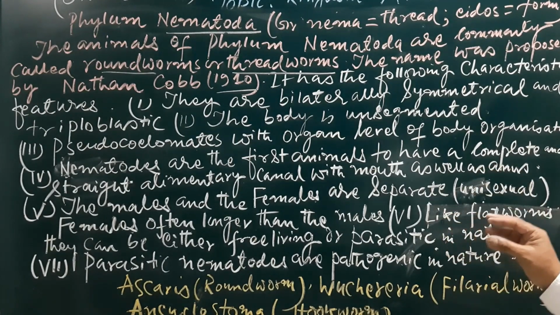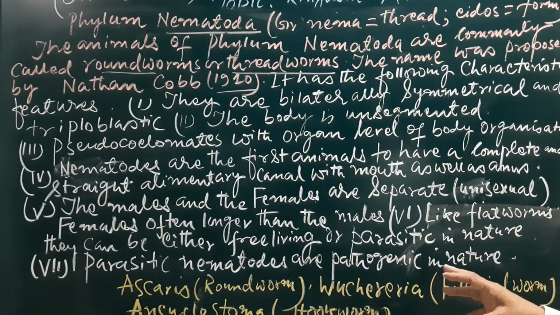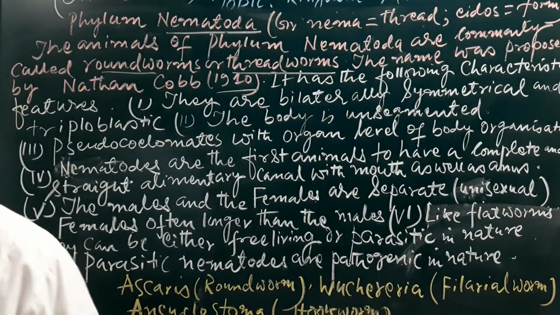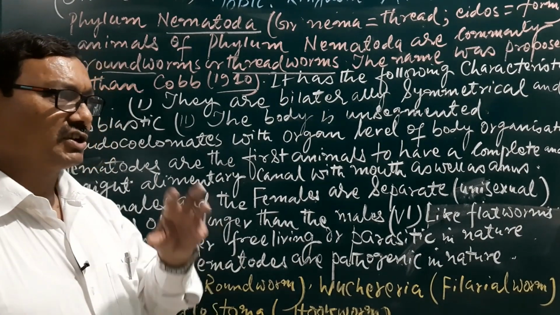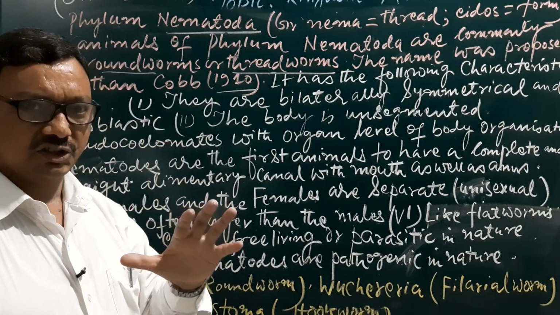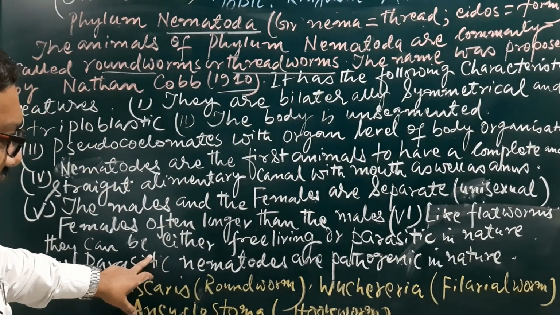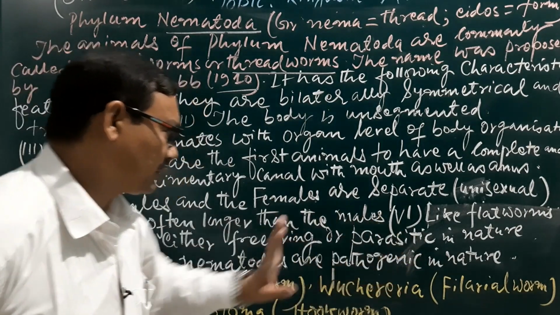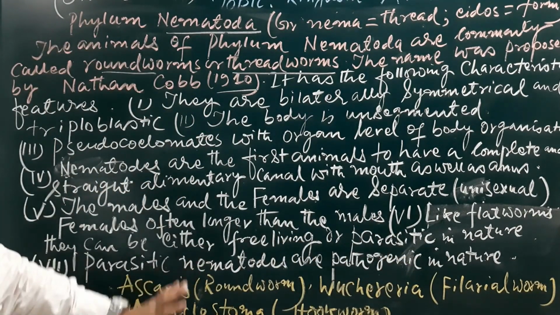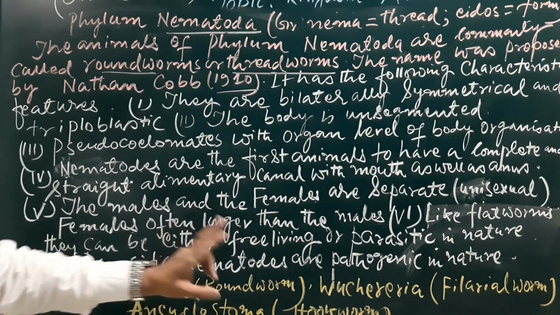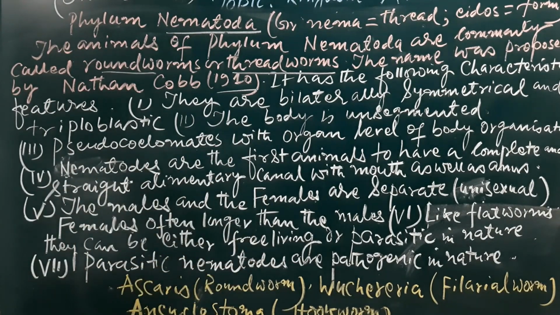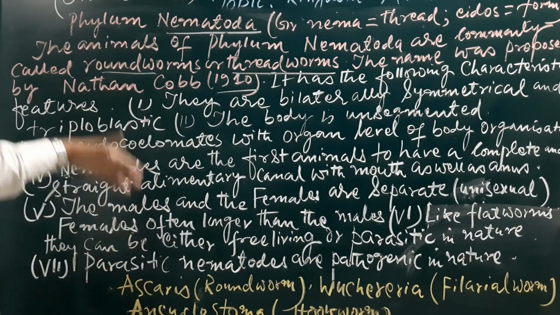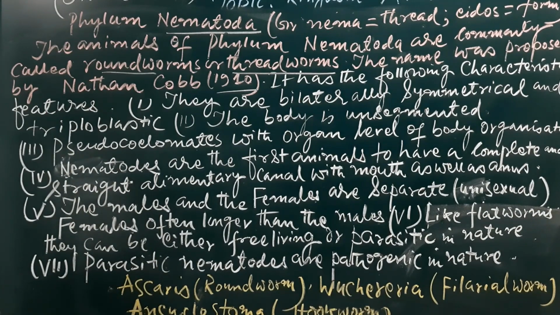They can live free or parasitic. That means if they are parasites, they cause diseases to the host, and that is why they are pathogenic in nature. Parasitic nematodes are pathogenic in nature. Ascaris the roundworm, Wuchereria the filarial worm, and Ancylostoma the hookworm are the best examples of this phylum Nematoda.